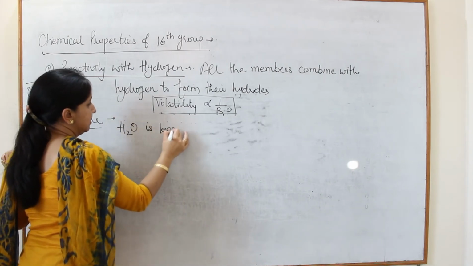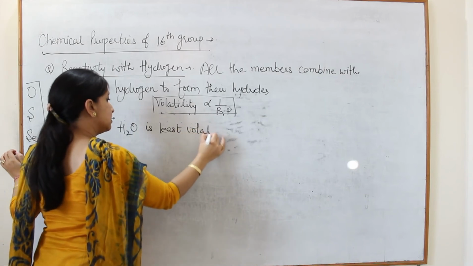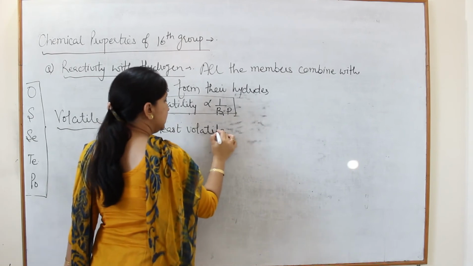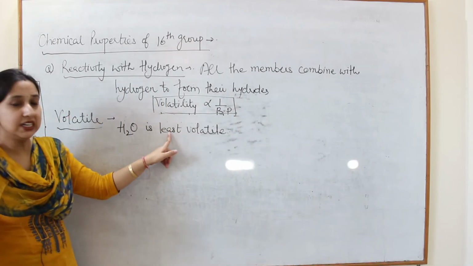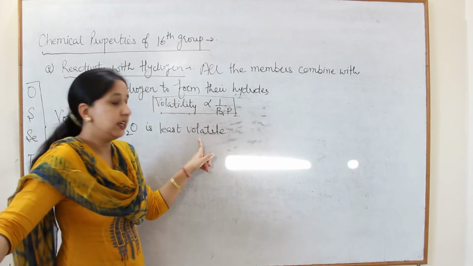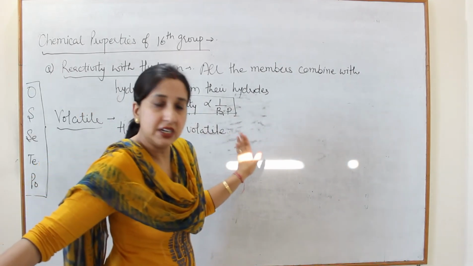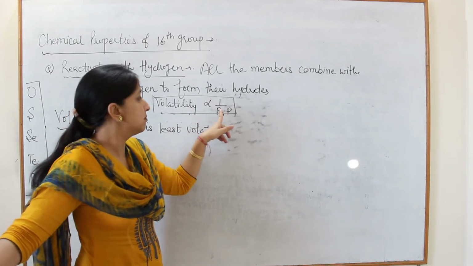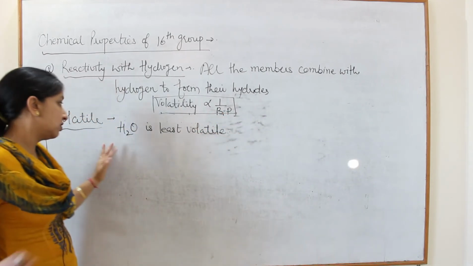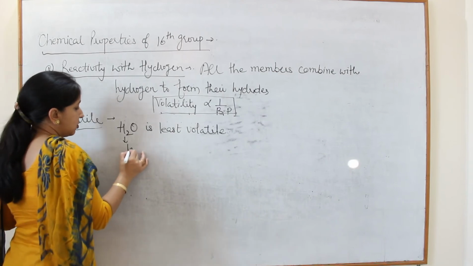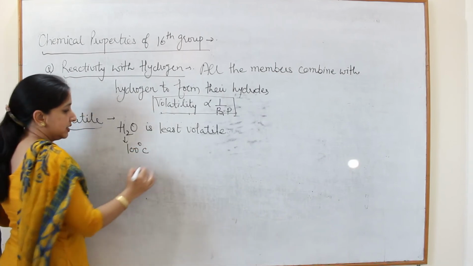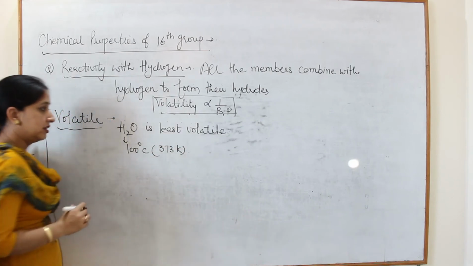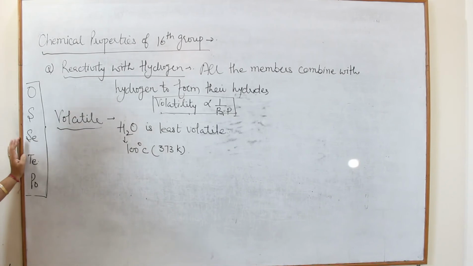Least means minimum. Water is least volatile. If it is least volatile, means it will be evaporated with difficulty, means it will have maximum boiling point, and all of us know that water has boiling point equal to 100 degrees Celsius, or you can say 373 Kelvin. So why water is least volatile?